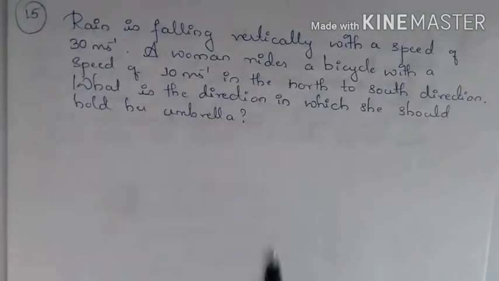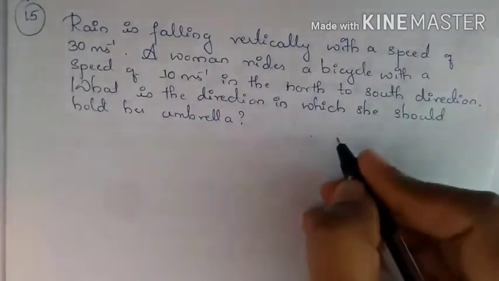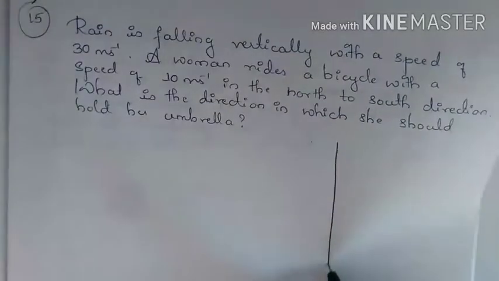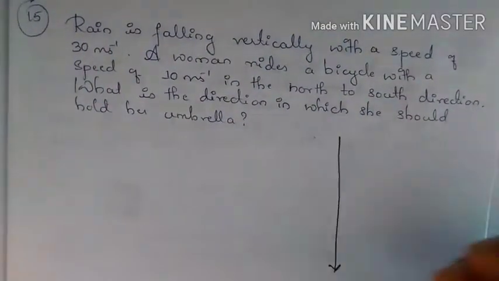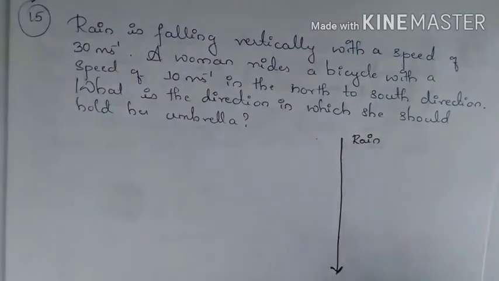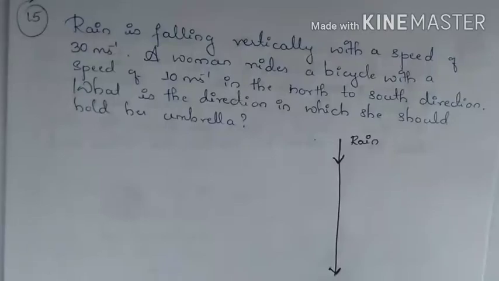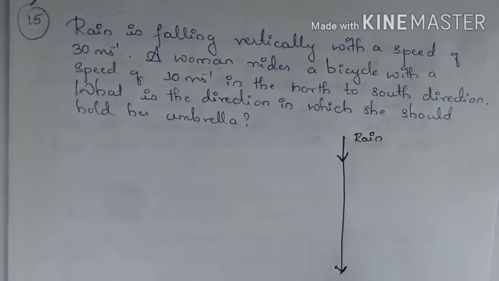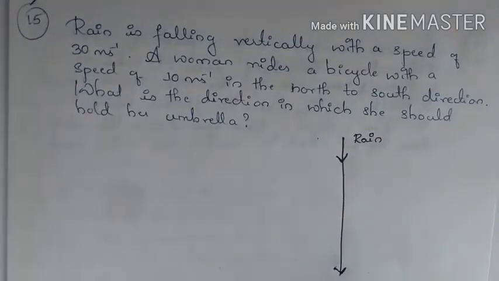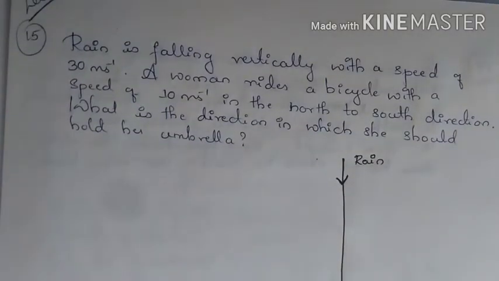So now let's suppose you have rain which is falling vertically. So this is rain. Now the direction of rain is this. So now there is a woman who is riding a bicycle in the north to south direction.